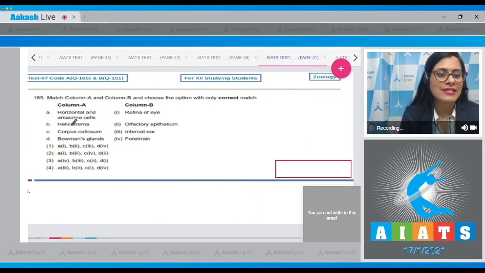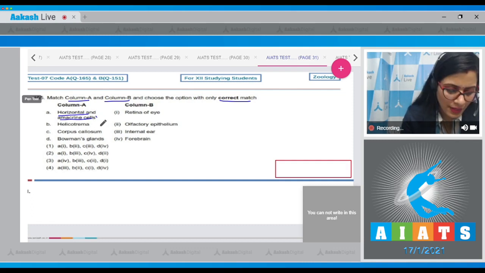Question number 165. Match column A and column B and choose the option with only correct match. In column A, the very first match given is horizontal and amacrine cells. And as horizontal and amacrine cells, they are present in the retina of eye. So A matches with 1.